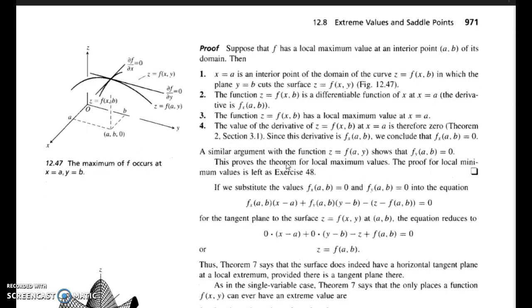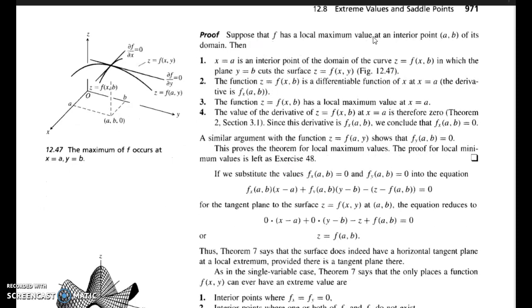Okay, the proof. Suppose f has a local maximum value at an interior point AB of its domain. Then x equals a is an interior point of the domain of the curve z equals f of xb, in which the plane y equals b cuts the surface z equals f of xy.